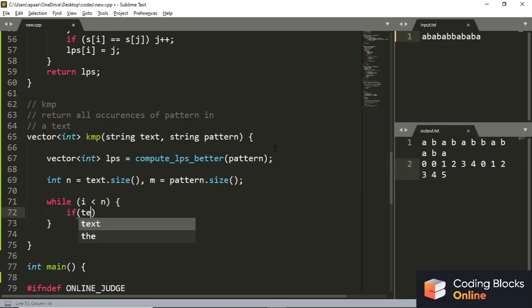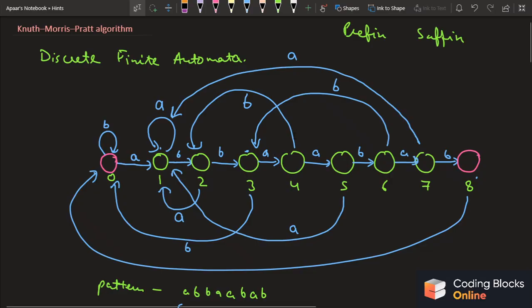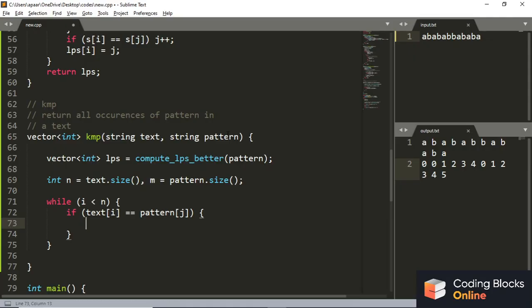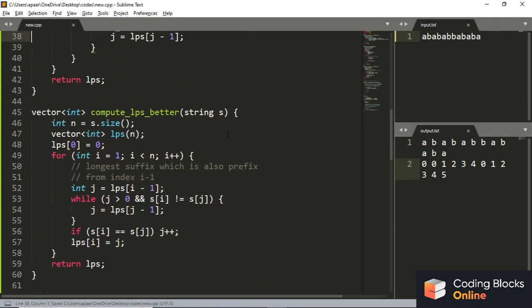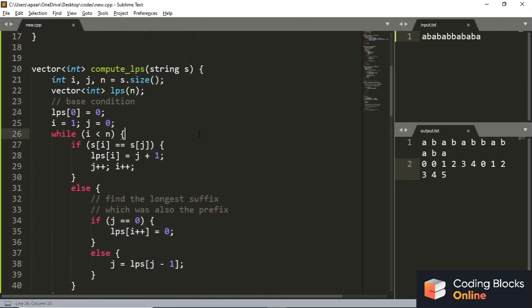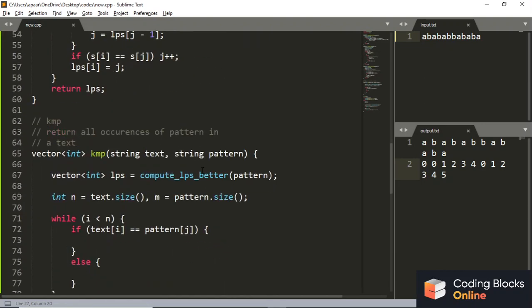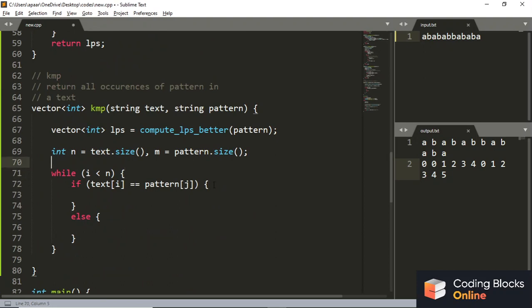If text i equals pattern j, meaning those characters matched, in that case I'll just move on to the next state, the next transition. It's the same thing, guys, that is happening over here, where if si equals sj, but here the s is different, that is the pattern in the text. So let me just mark i as 0 and j equals 0. If text i and pattern j match, well and good, i plus plus, j plus plus, don't do anything else.